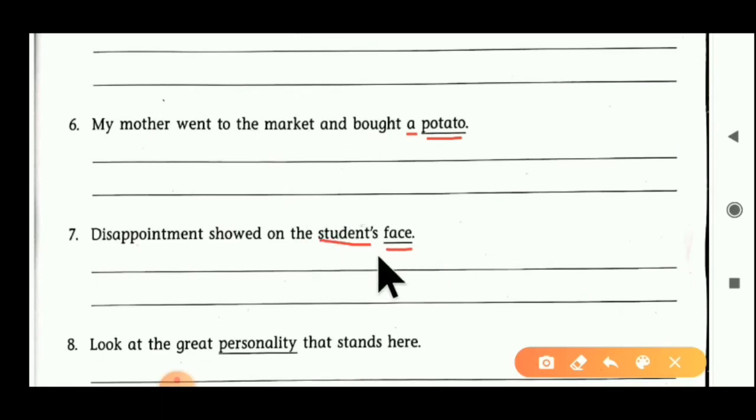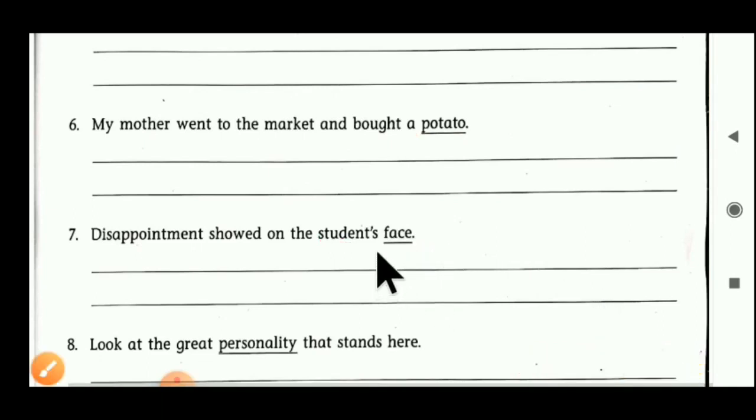The finalized sentence becomes: Disappointment showed on the students' faces. We put plural students, then after s we put an apostrophe sign. Then face becomes faces. Can you understand, students, now?